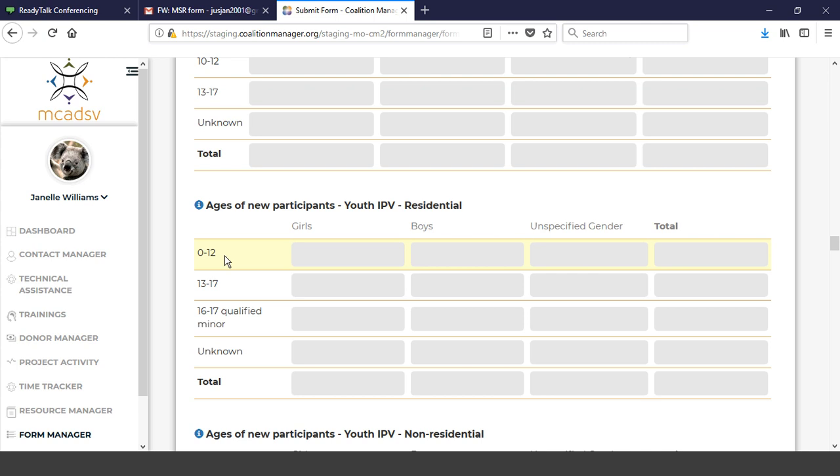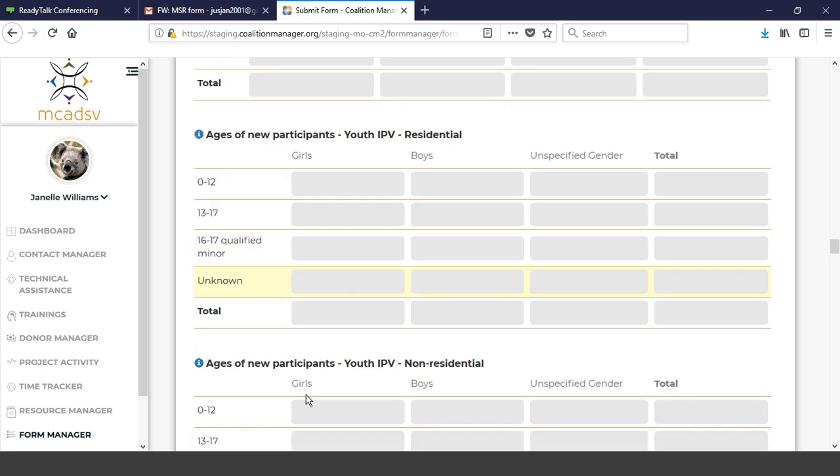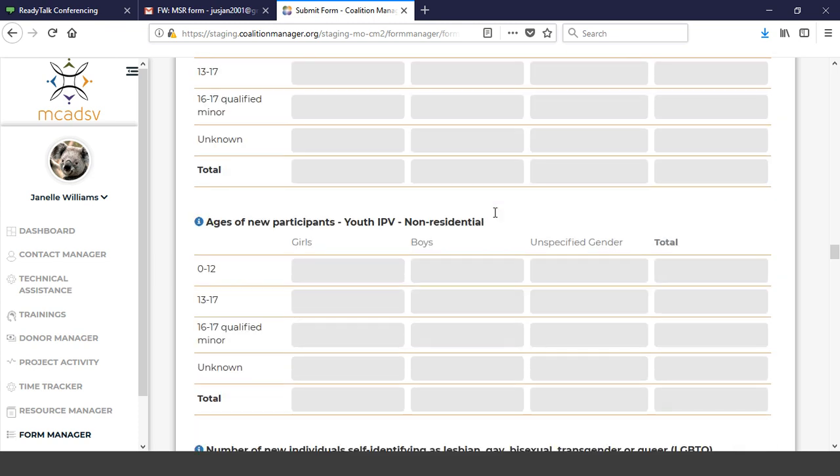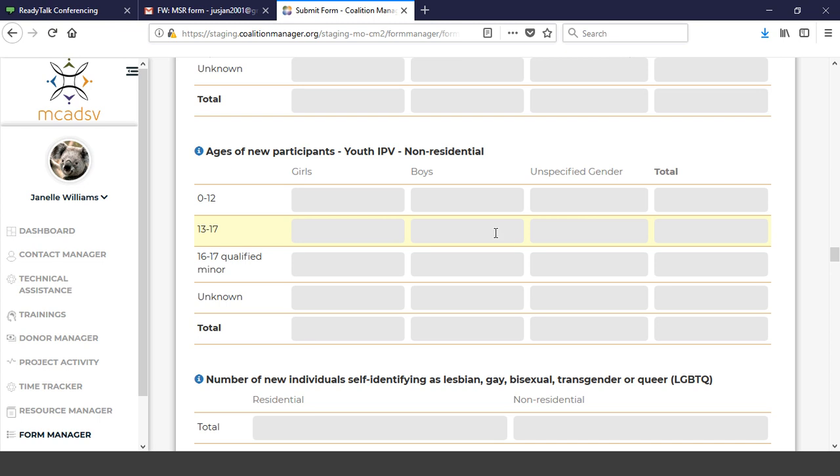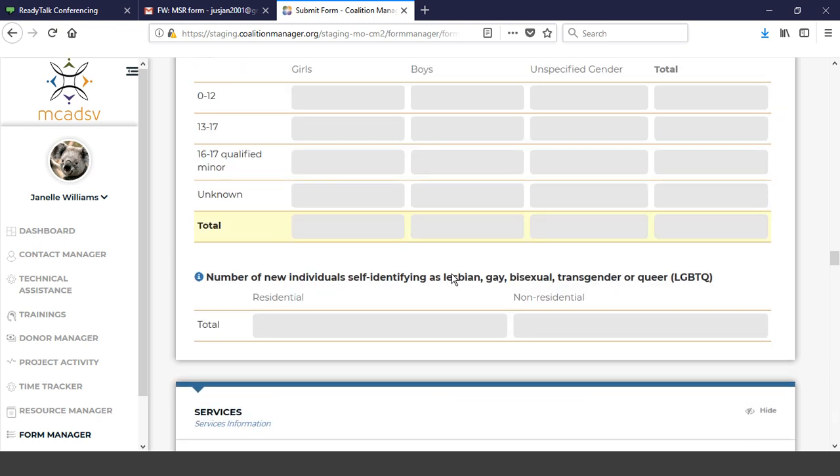It's not a big change, but in these age ranges for youth IP, residential and non-residential, you've got 0 to 12, 13 to 17. Then you have the 16 to 17 qualified minor. If they are a qualified minor, they would go in that section. And then again, the unknown. But again, pay close attention to what your totals say, if they're matching from the information above. So same non-res children as well with youth IP.